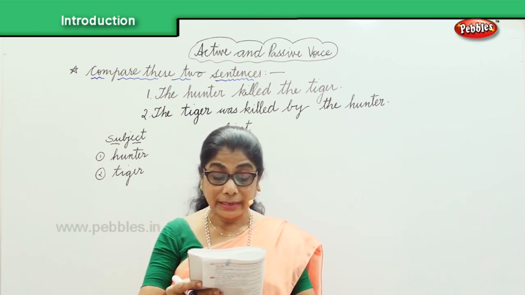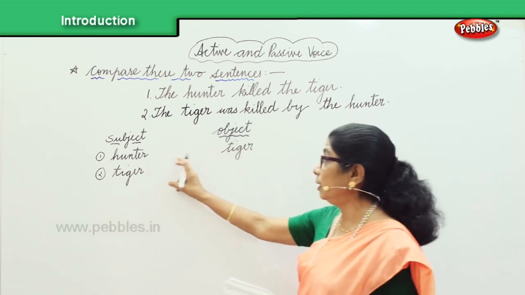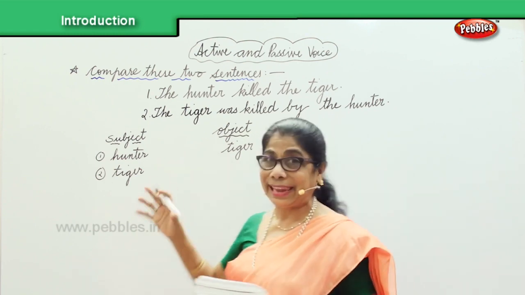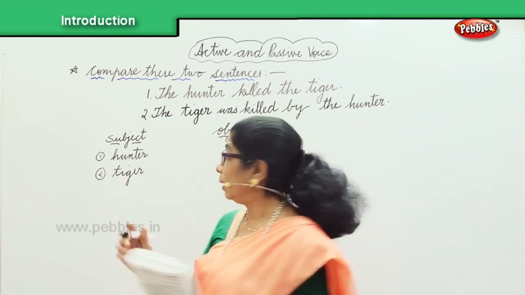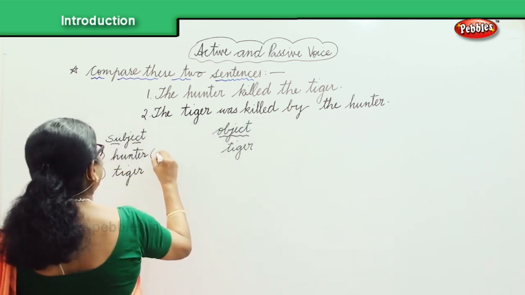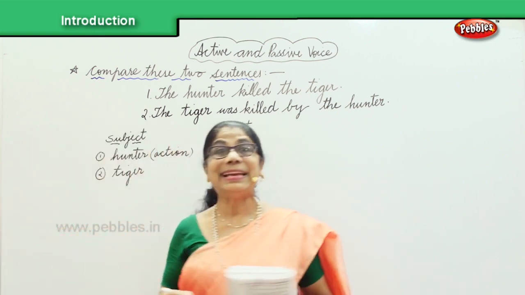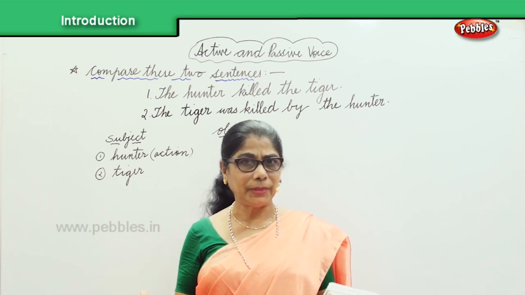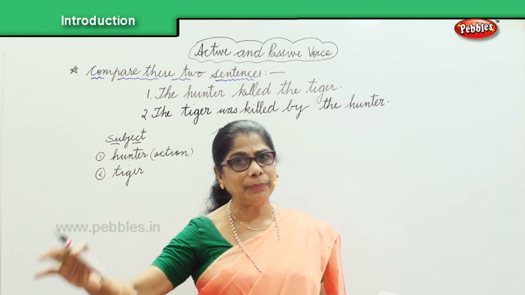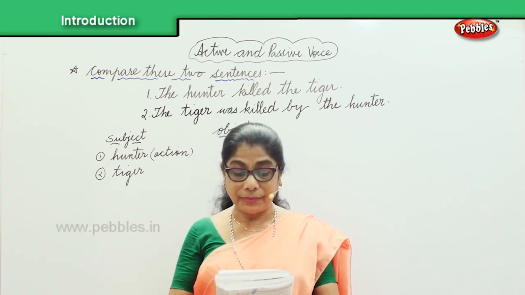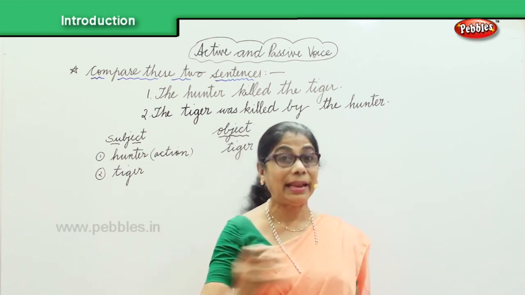Okay. So in the first sentence, the subject is the hunter, the doer of the action. Okay. The hunter is doing something. He is doing an action. Action is going on. Okay. So, since the hunter is doing the action, what's he doing? He's killing the tiger. So then we say it's an active voice. The hunter is very active. He's killing, doing something, killing. So the verb killed is therefore said to be in the active voice.